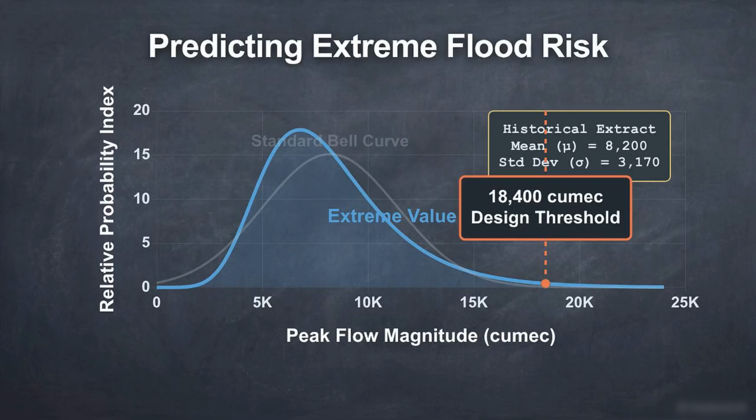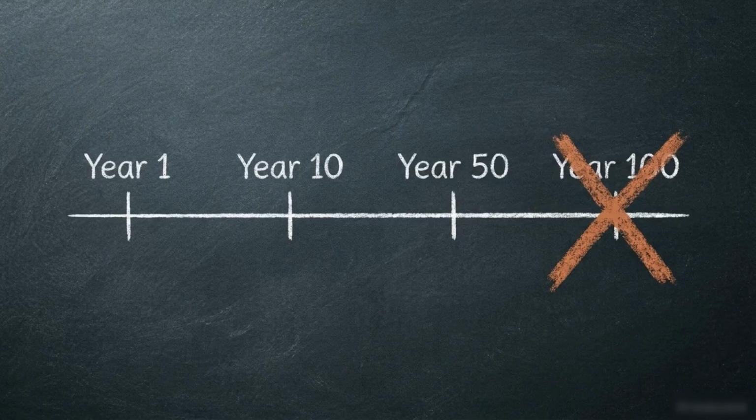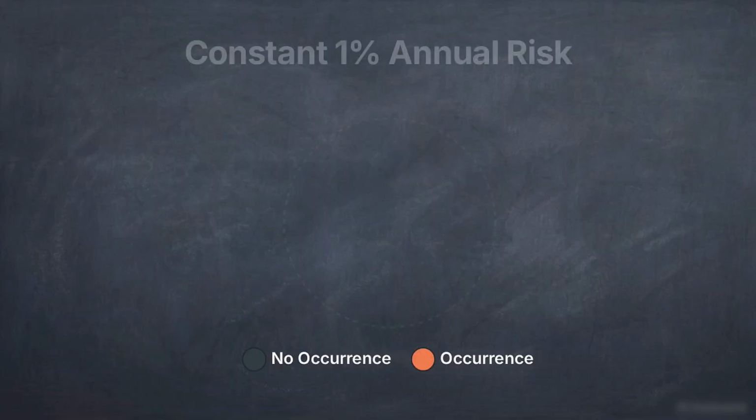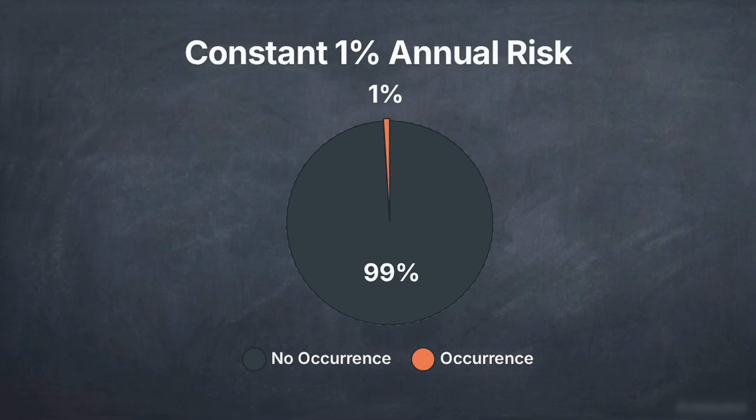This location gives us our final design parameter, the recurrence interval. This concept is heavily misunderstood. A 100-year flood does not occur on a reliable 100-year schedule. It is a pure probability. It means an extreme flood has exactly a 1% chance of occurring in any given year, regardless of what happened the year prior.